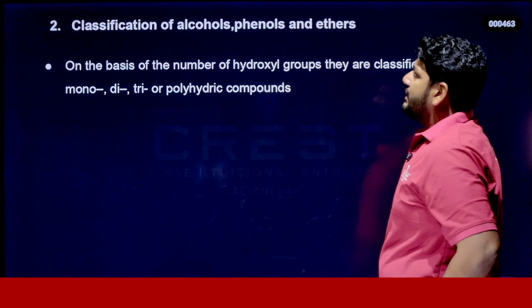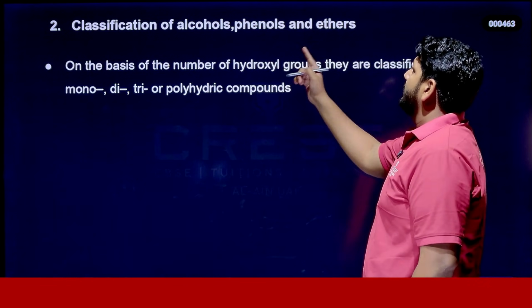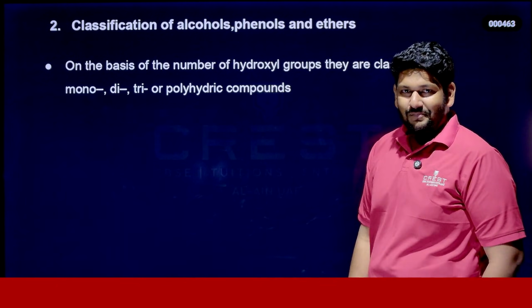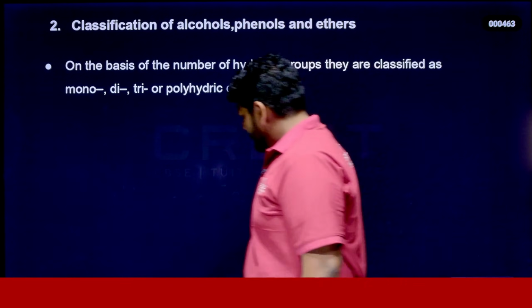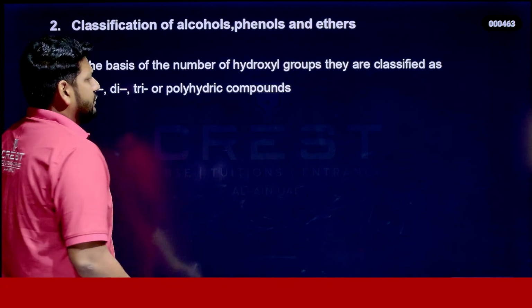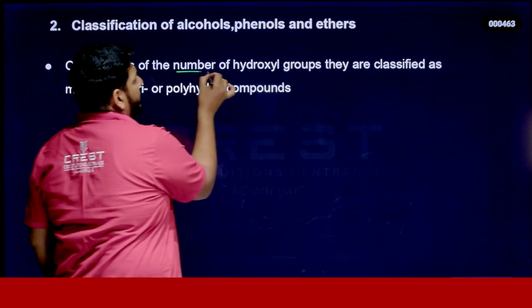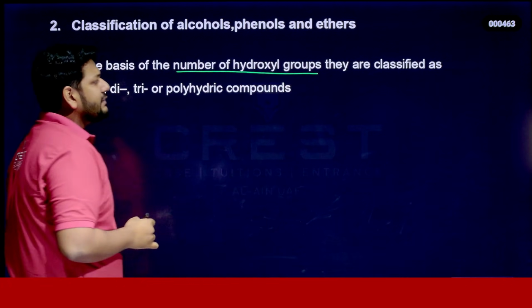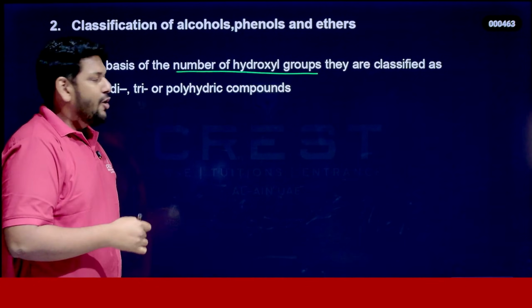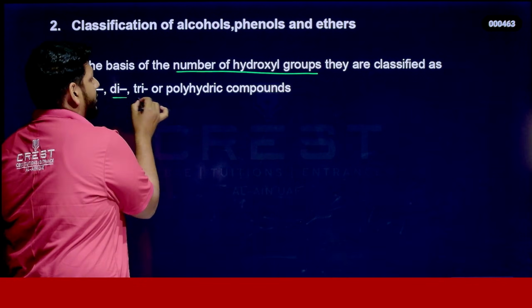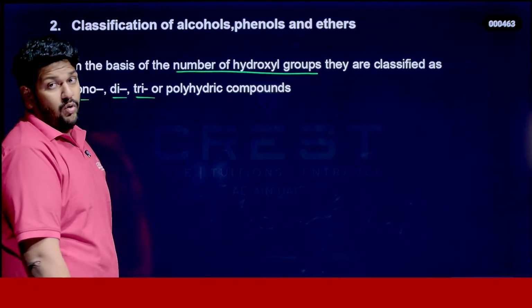That's nothing but classification of alcohols, phenols and ethers. Can I start? Ready. So first of all, it's very simple. Based on the number of hydroxyl groups, we can classify alcohols as mono, di, tri or polyhydric alcohols. That's very important.